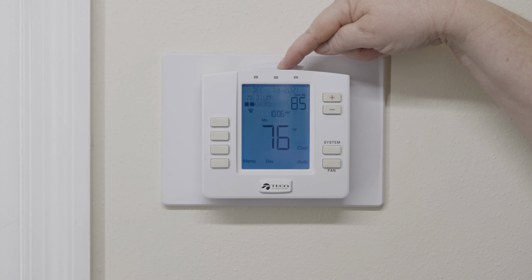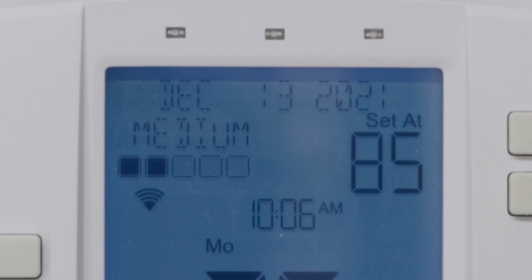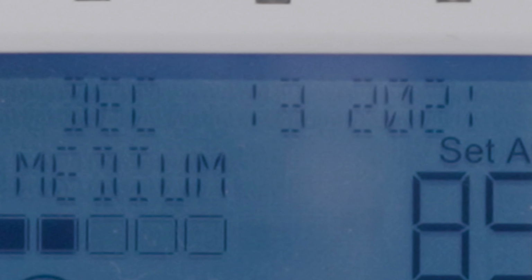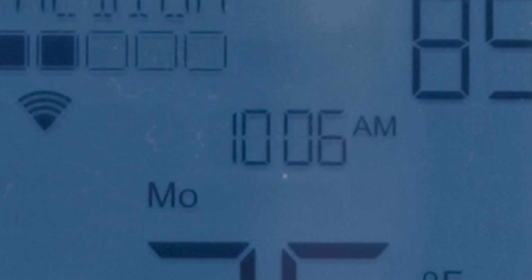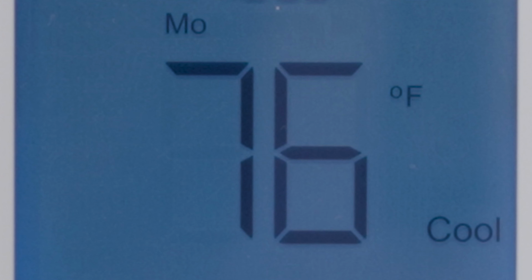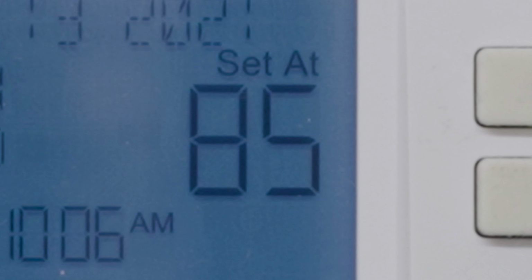Let's start out by identifying important information that appears on the display. Pressing the button on top of the thermostat will activate the backlight. As you can see, the current month, date, and year appear at the top. And down here is the current time and day of the week. This large number in the center indicates your current indoor temperature. This number on the right is your current indoor temperature setting.